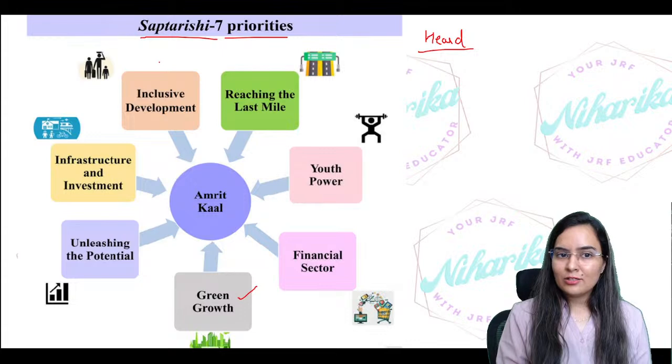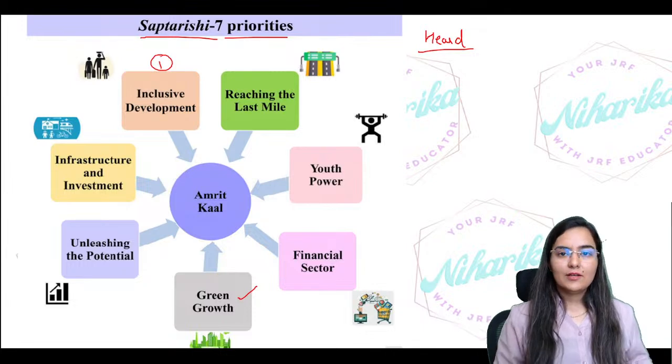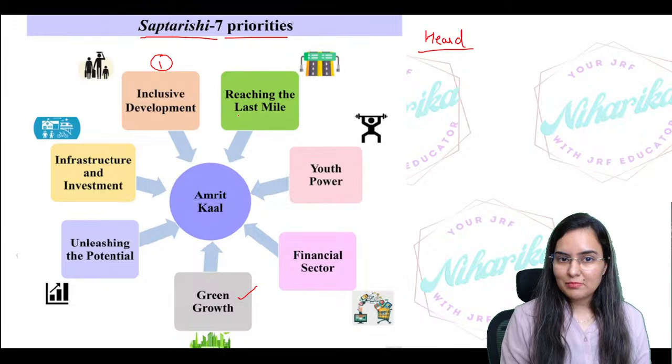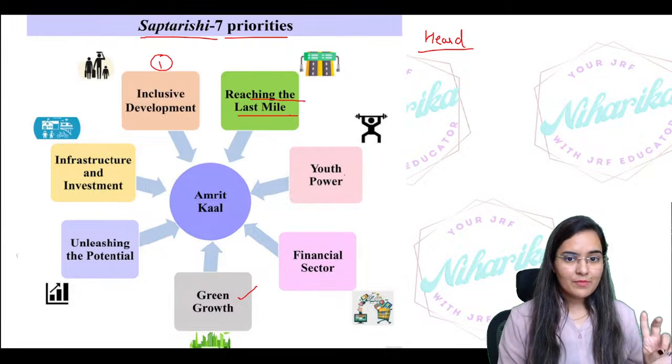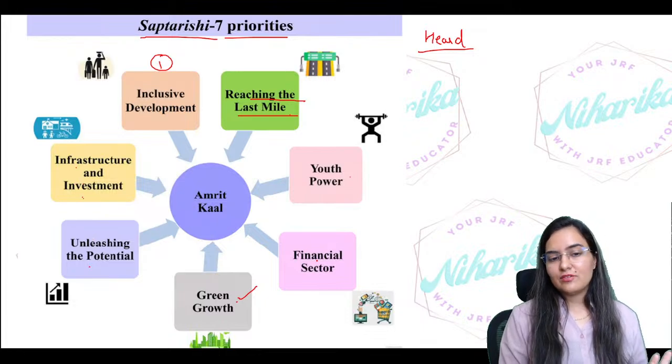One is what? Inclusive development. Inclusive development means related to health, related to the farmer sector. Reaching the last mile, that also you have done. Youth power, financial sector, green growth, unleashing the potential, infrastructure and investment.